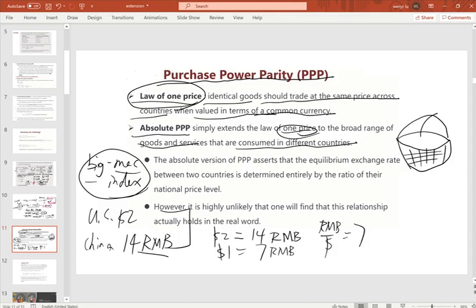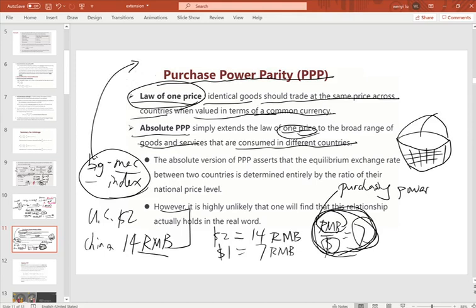So what's the real meaning of the exchange rate? It actually means the purchasing power. For the same unit of currency, the US dollar is 7 times 1 unit of Chinese currency. That's the purchasing power. So our exchange rate, from another perspective, is reflecting purchasing powers across different countries.